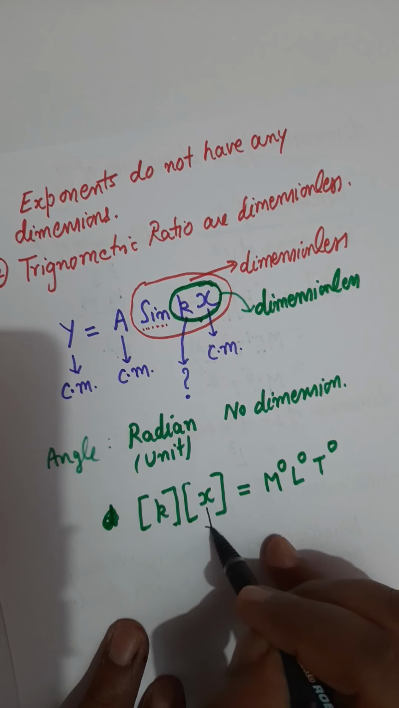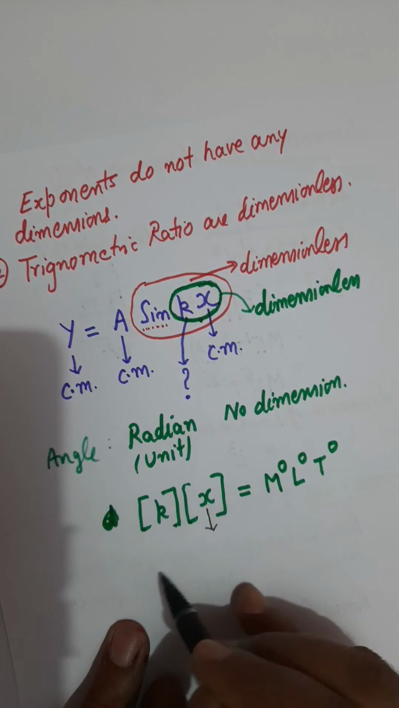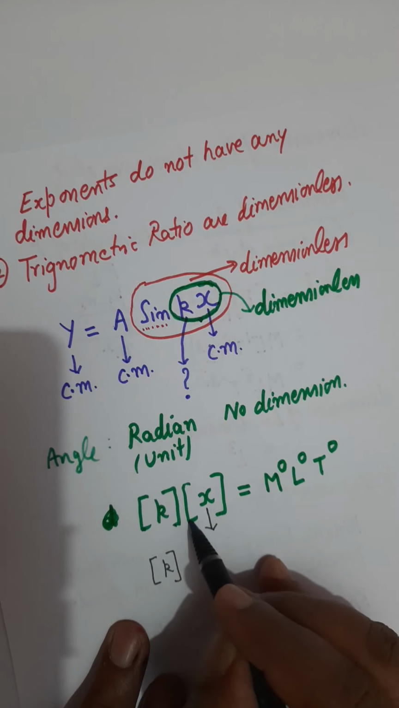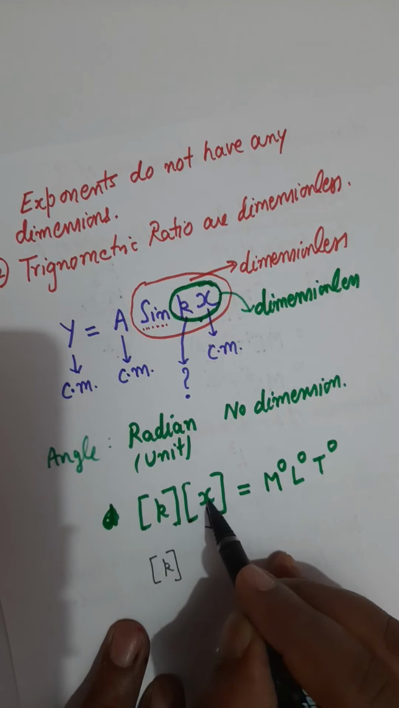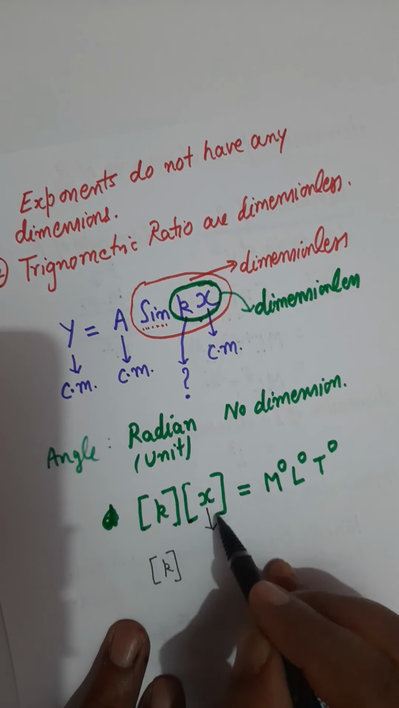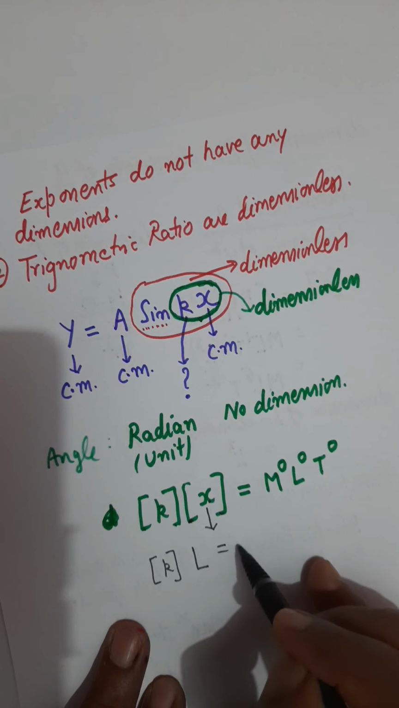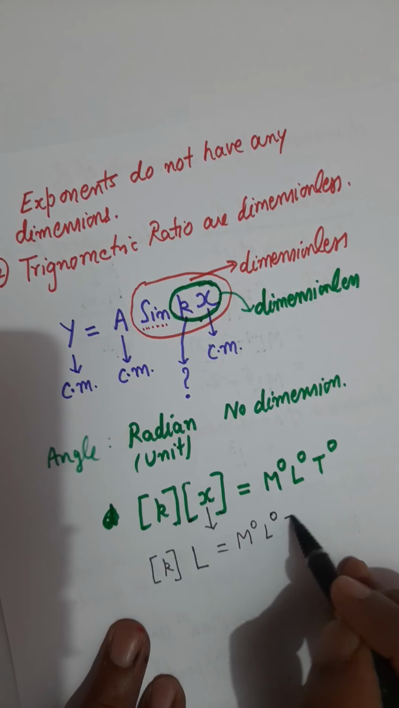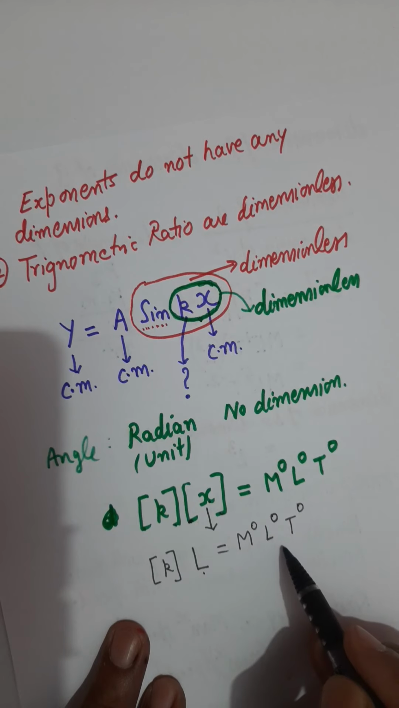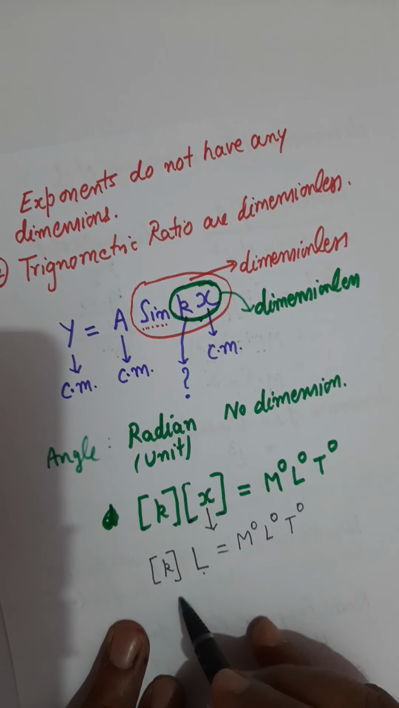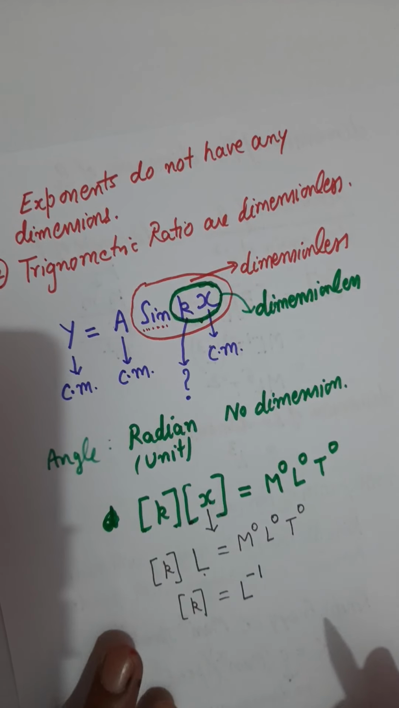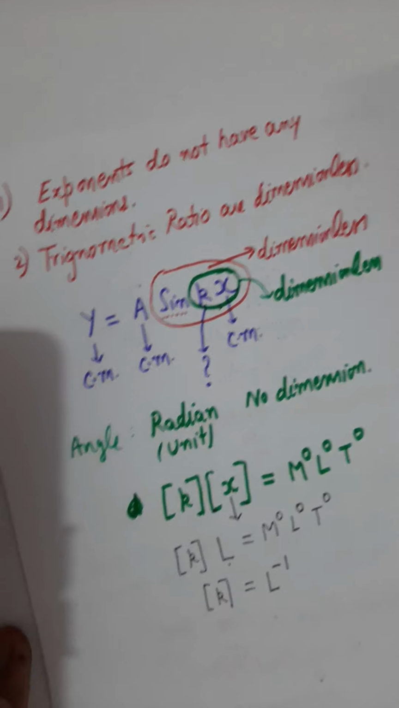Since x has a dimension, the dimension of k times the dimension of x, and x has a unit of centimeter, which means length. So the dimension for this quantity will be capital L, and it equals M0 L0 T0. Transpose this L to the right side, use simple algebra, and then you will come to know that the dimension of k will be L raised to the power minus 1. So that's the dimension of k.